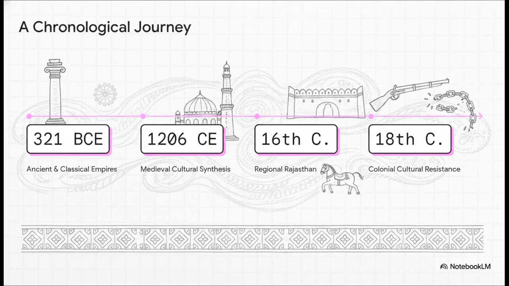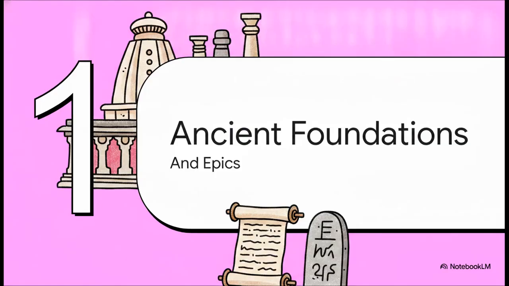This timeline is going to anchor us as we go. We're time traveling from the earliest classical empires around 321 BCE through that medieval cultural synthesis of 1206 CE straight into the colonial resistance of the 18th century. And along the way, we'll also explore the regional Rajput dominance of the 16th century. All right, Section 1, Ancient Foundations and Epics.